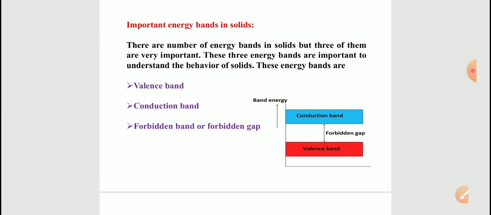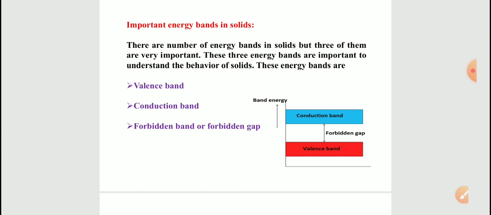The outermost orbit electrons of the two atoms interact, or they share electrons with each other. Due to this, the energies of the electrons will not be at the same level. The energy levels of the electrons change to a value that may be higher or lower than the original energy level of the electron.